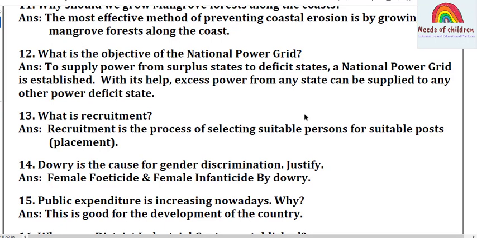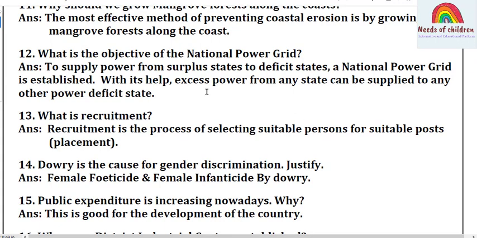Let's move on to question number 14. Is dowry the cause for gender discrimination, justified? Students, this is the question from sociology, lesson social challenges. Female foeticide and female infanticide caused by dowry, that is the main cause for the gender discrimination.